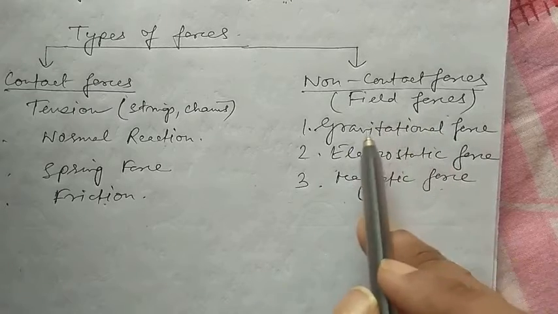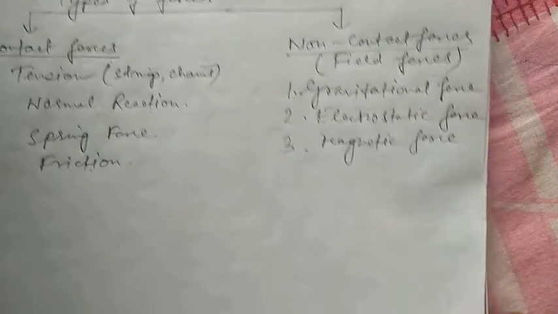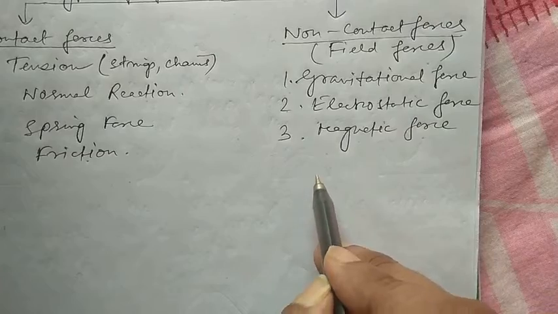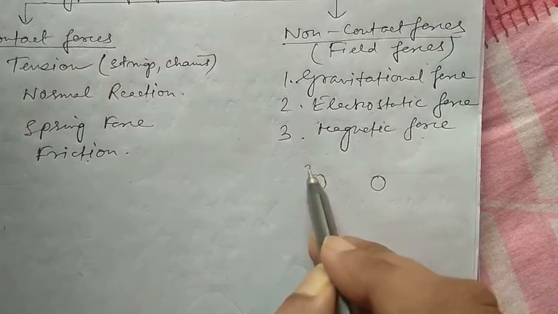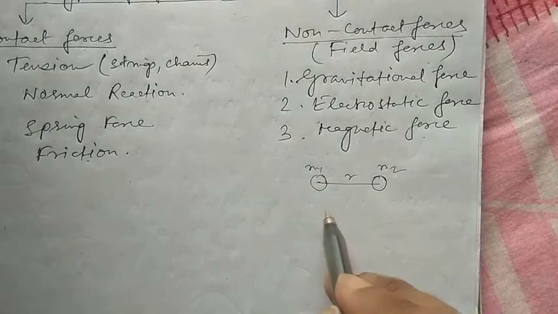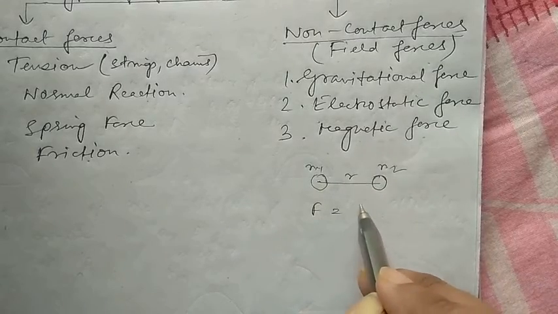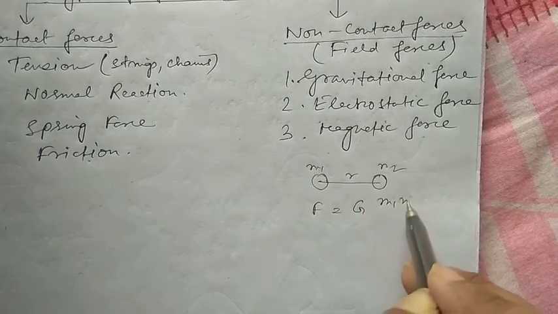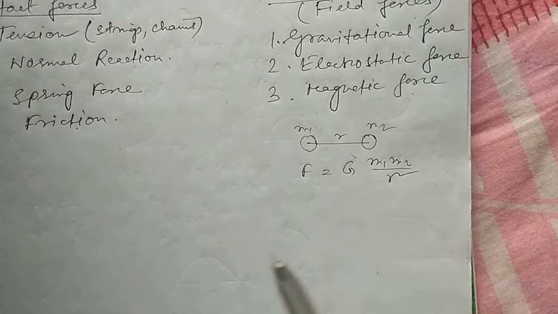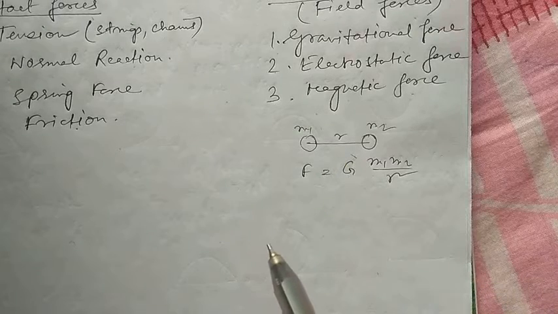Now, what is gravitational force? We all know this was proposed by Newton. Attraction between two masses. Suppose this is m1, this is m2, separated by a distance r. The force of attraction is given by Newton like this: F = G m1 m2 / r². This G is a universal constant, whose value is constant throughout the universe.